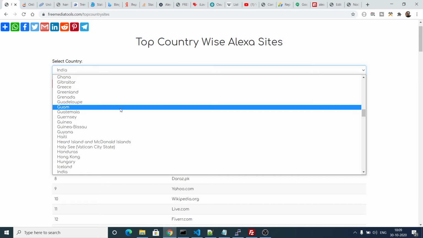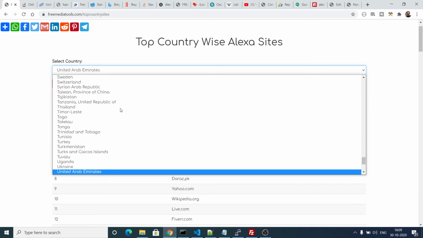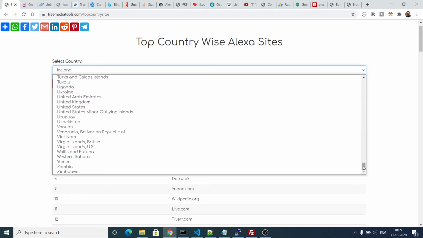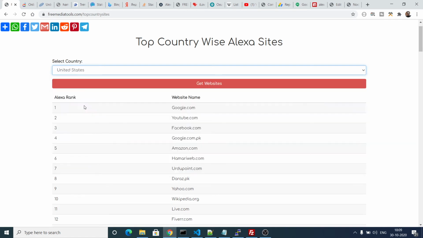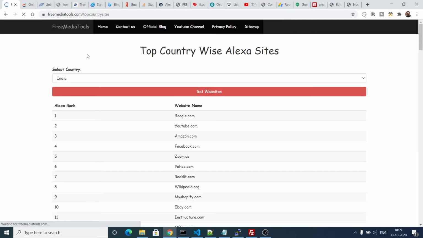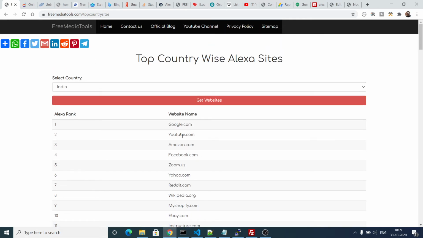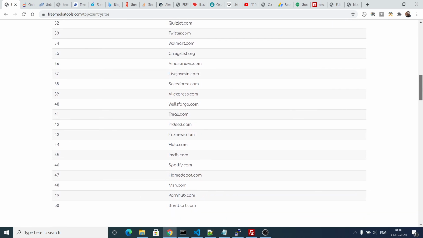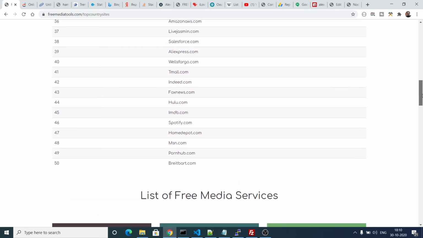So let me take one other example, the United States. If I select United States and click Get Websites, it will show you the top websites which are trending in the United States only, not globally. You will see Google, YouTube, Amazon, Facebook, Yahoo, Reddit, Shopify, Wikipedia, Office, Netflix, Bing, Live. These are all English language websites from English speaking countries.